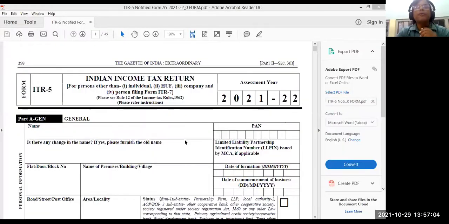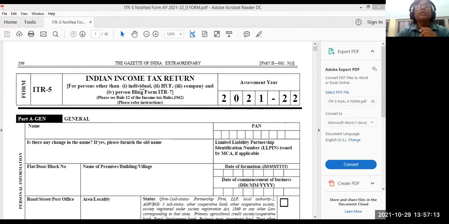I'll go to another presentation here, where I'll show you the offline form, which is available for all the other forms also. So I'll show you the offline form here, which will be beneficial for you. Let me share the offline form. So as I told you, you shall not fill this up online. You are coming offline, and I have downloaded the form.